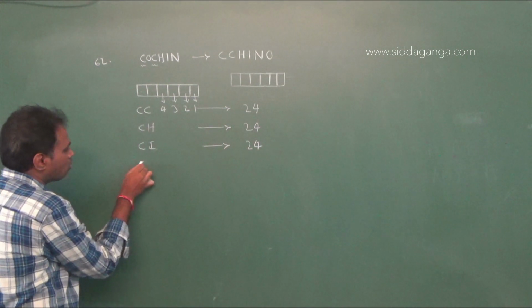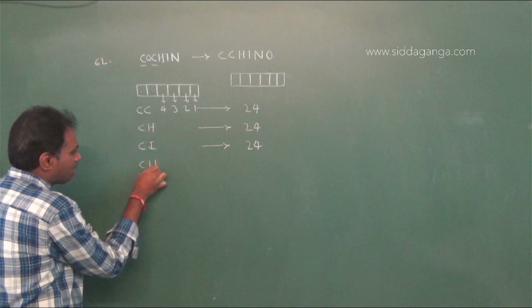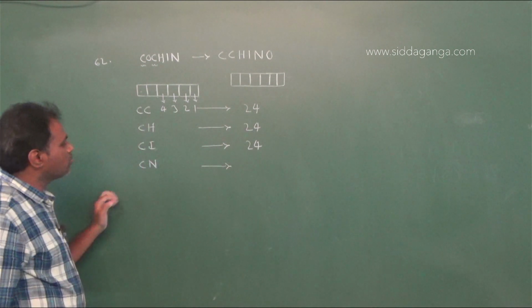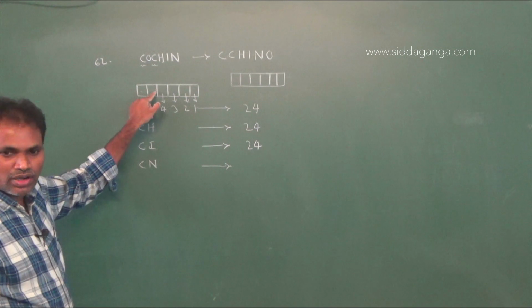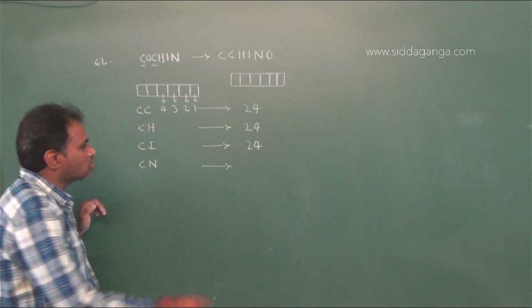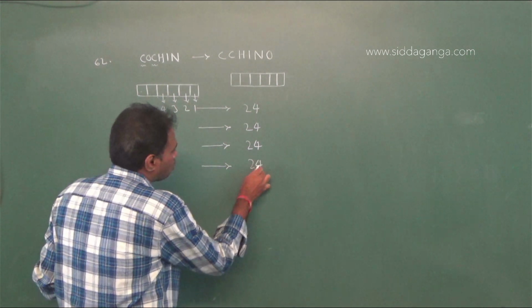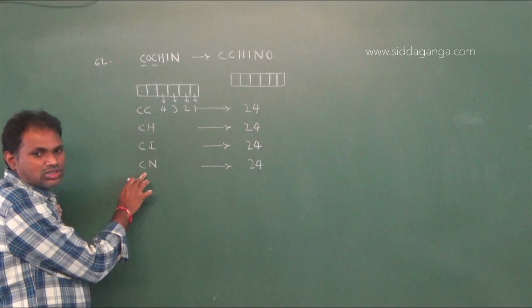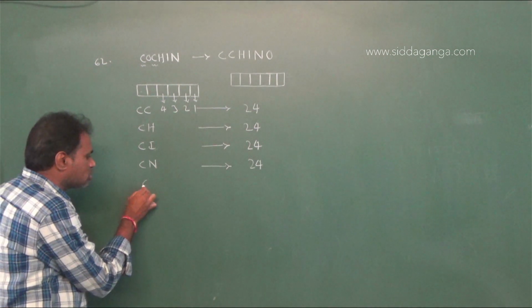And next, words that start with CN. If you fix C and N in the first 2 boxes, the remaining boxes are 4 and letters also 4. Therefore, here also you will get 24. After the words that start with CN, next come the words that start with CO.